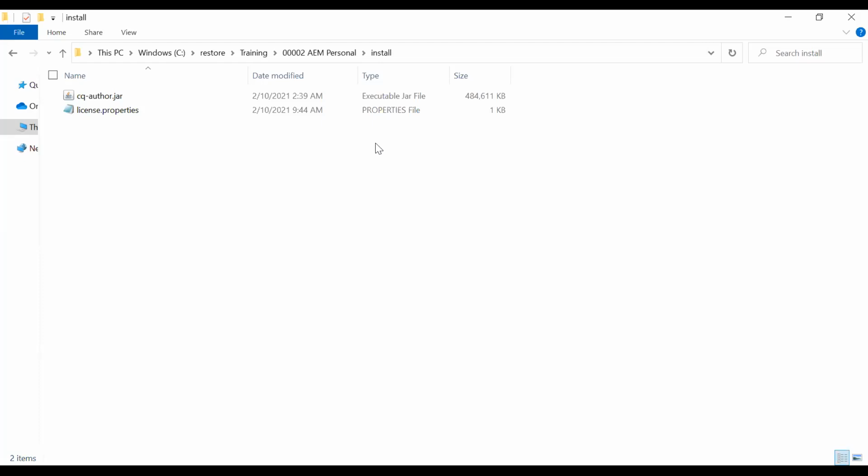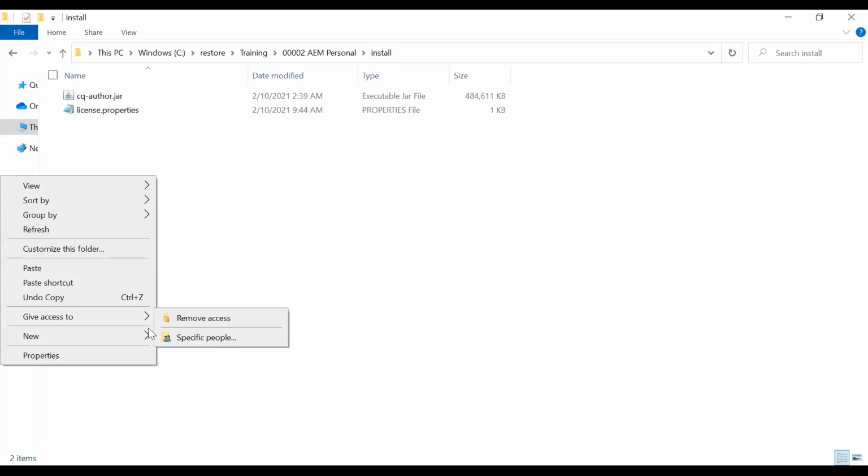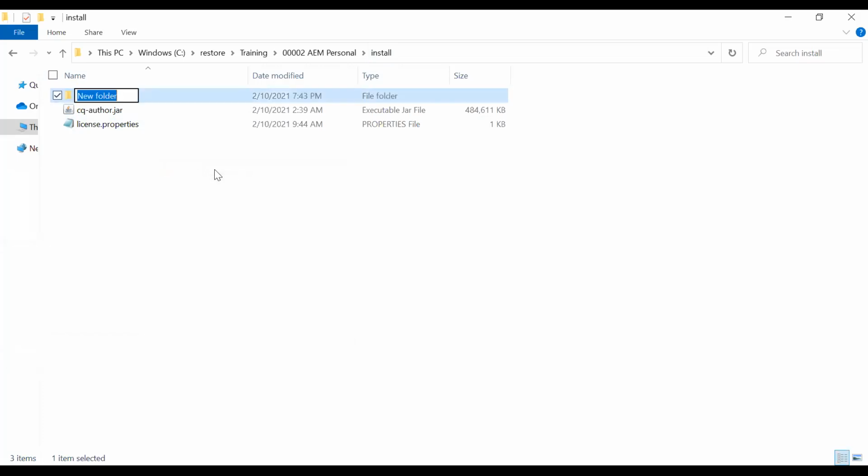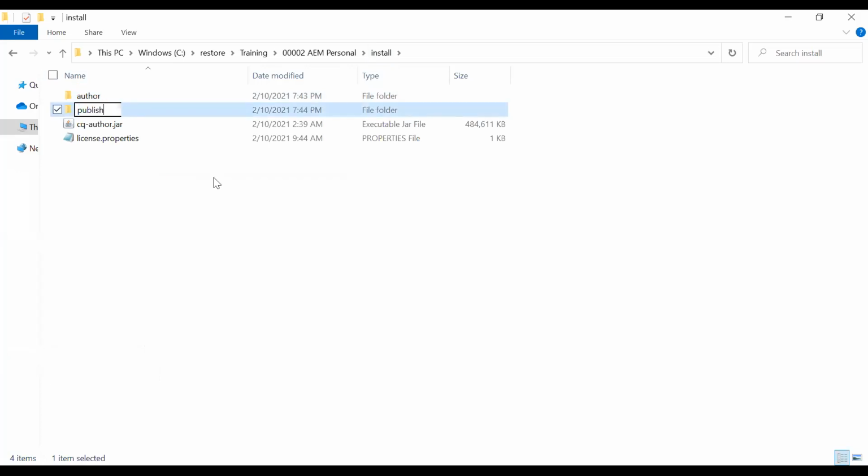All right. Now what you have to do, go to any folder, maybe go into the C drive and create a folder called training. And within the training folder, you can create a folder called install. So you can see I'm in a folder called install, right? After the install folder, you can create one folder called author, and one folder called publish.